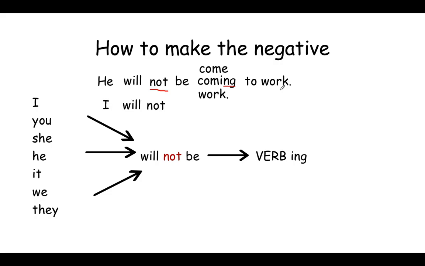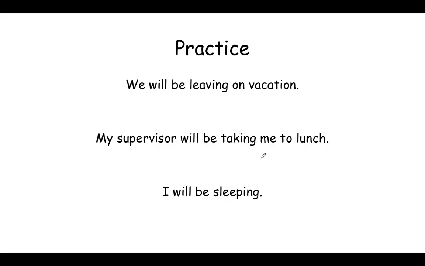I will not be, work is the verb, so we change to working, tomorrow. I will not be working tomorrow. So to make it negative, we just put not in between will and be, and we still use ing on the end of the main verb. So we're going to practice this. So we're going to change these sentences into negatives.